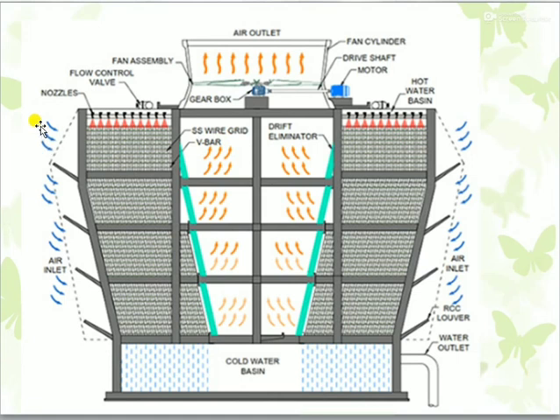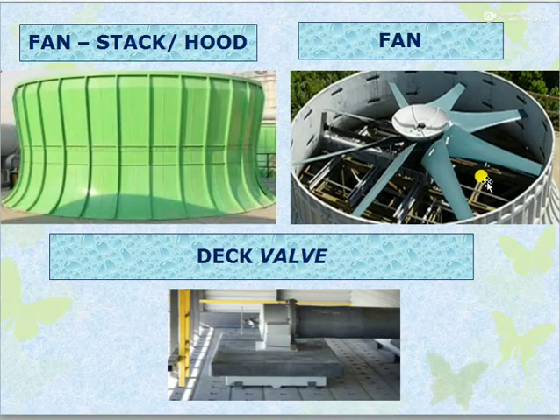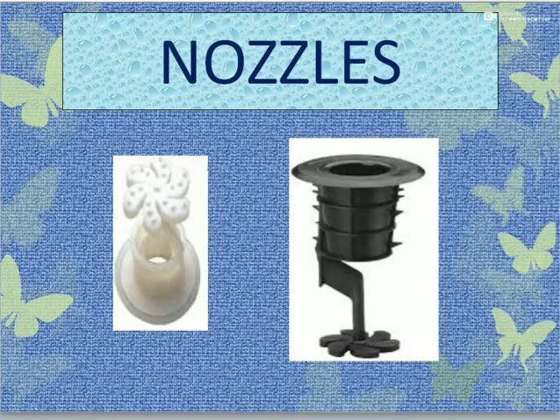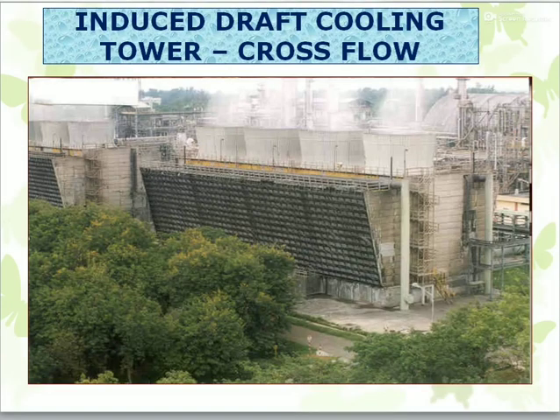So we have the fan, gearbox and motor. The airflow will be cross flow, because the air enters here and the relative pressure is here, so the air comes like this and leaves like this. It is a direction perpendicular to the water flow, so we call it a cross flow cooling tower. The parts are the fan blades and hoods, the deck wall, the distribution and the spray nozzle.